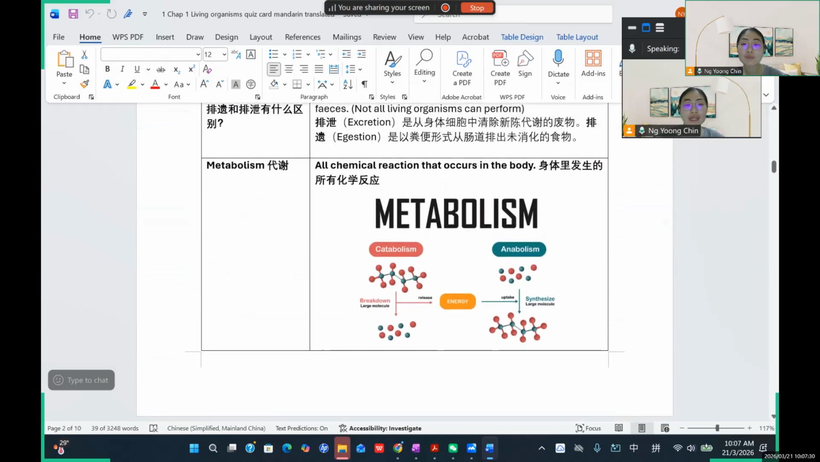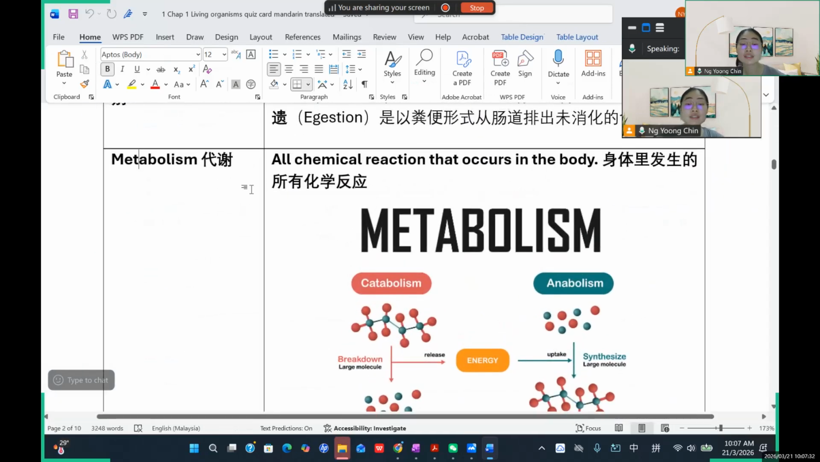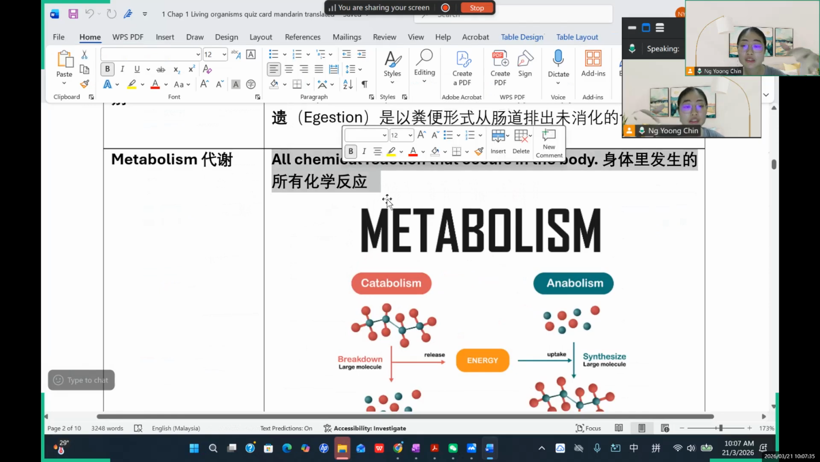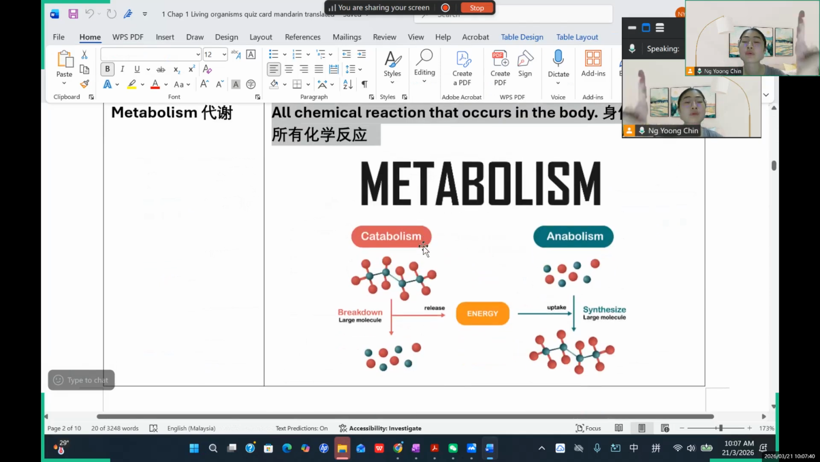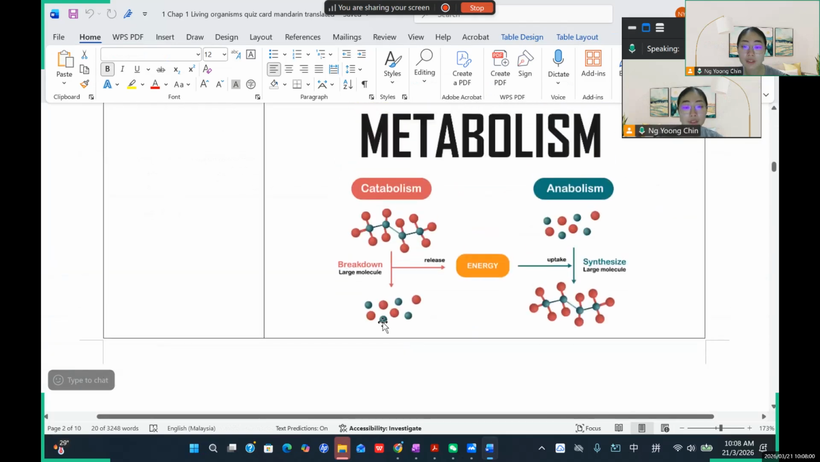Okay, I want to show about the metabolism, right? This is all the chemical reactions that occur in the body. So actually you have two types of metabolism: the catabolism and the anabolism. You will definitely learn this in your biology lesson later. So this is catabolism, just like crack. It's a chemical reaction that will break down the large molecule and become what? Become the small molecule.